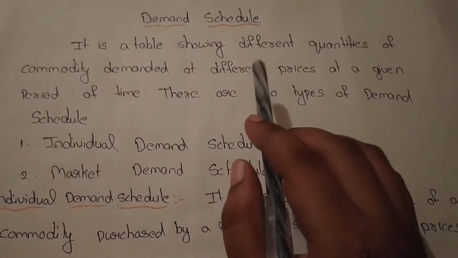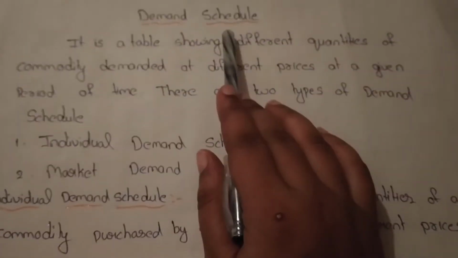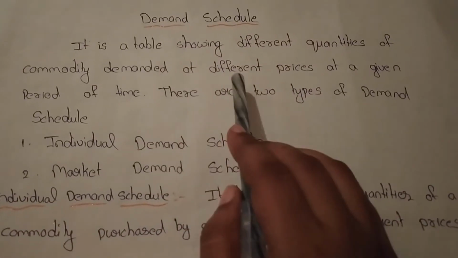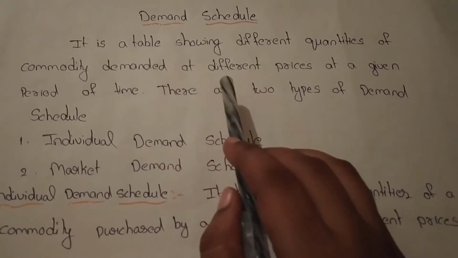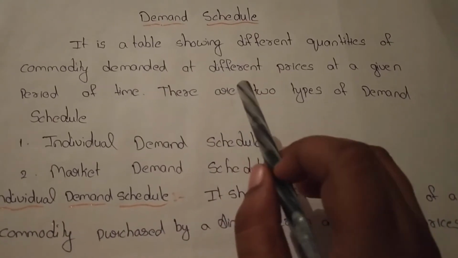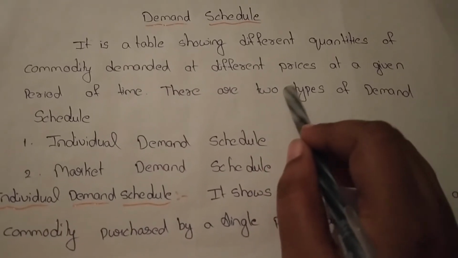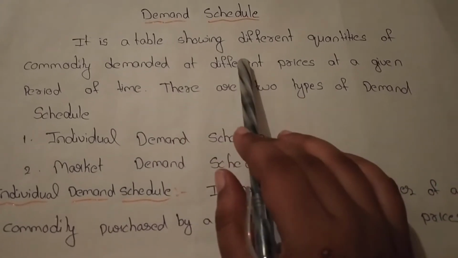So that should be shown by this demand schedule. It means different quantities of a commodity demanded at different prices. If the prices are different, how will the quantity change? It should be explained in the demand schedule.